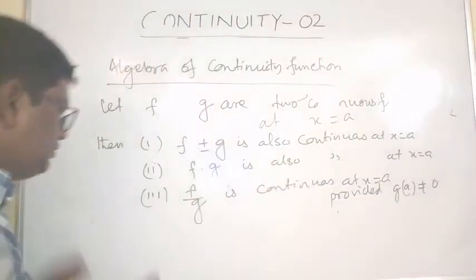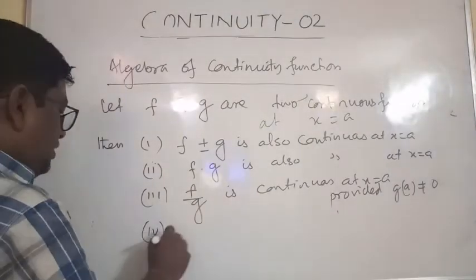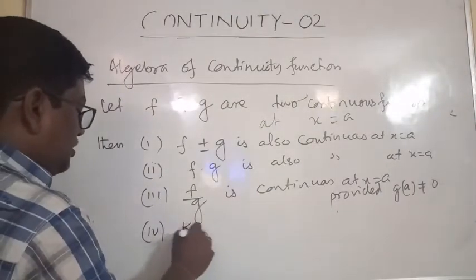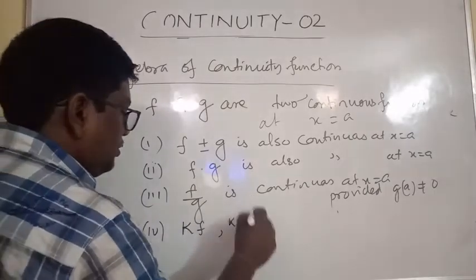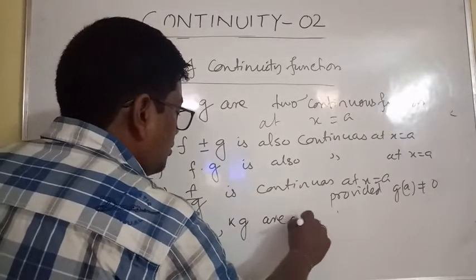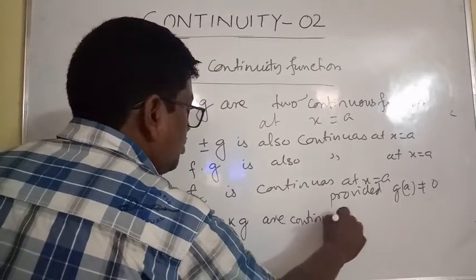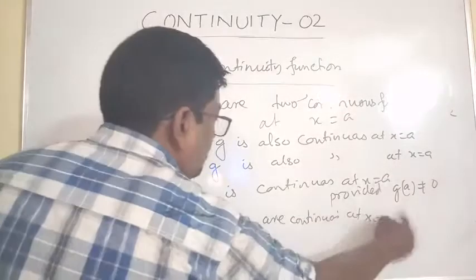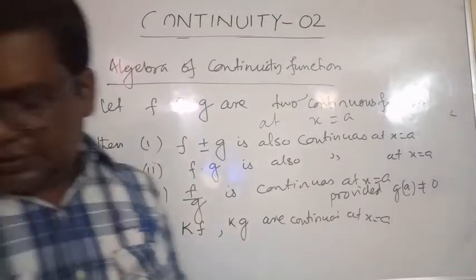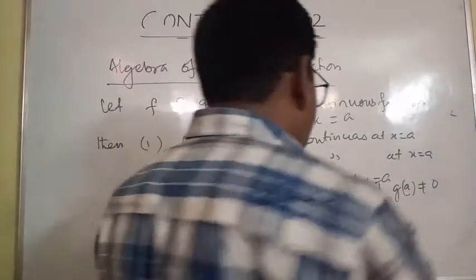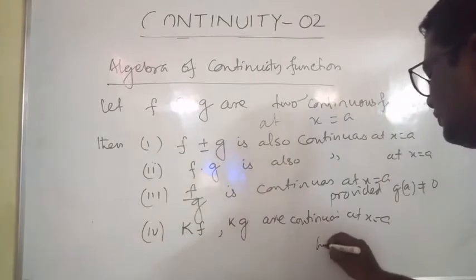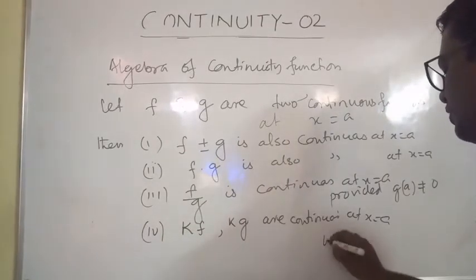And fourth, k into f or k into g is continuous at x is equal to a, right? Where k belongs to real numbers.